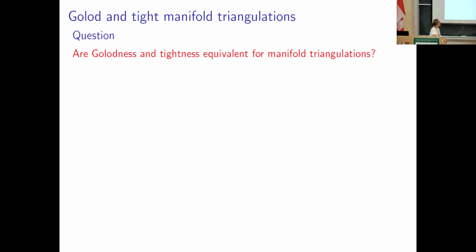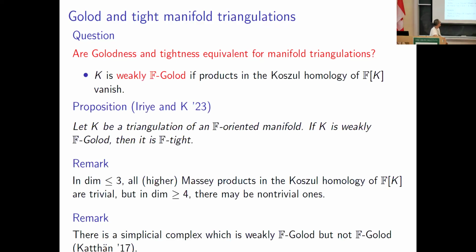So up to dimension 3, we saw that tightness and Golodness of a manifold triangulation are equivalent. So we can ask this: are Golodness and tightness equivalent for manifold triangulations? Actually, a weak version of Golodness implies tightness.